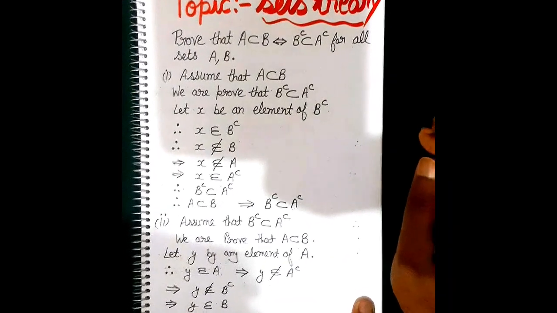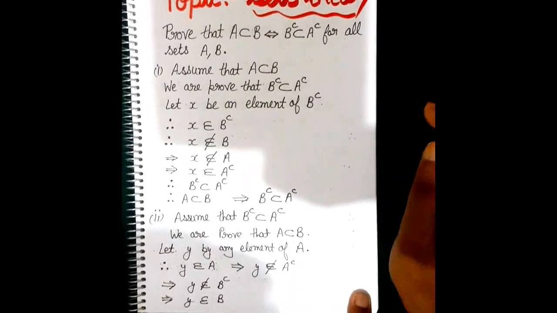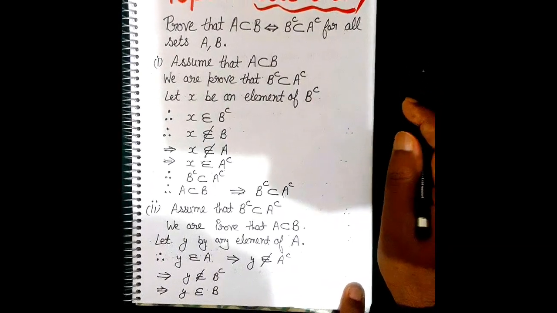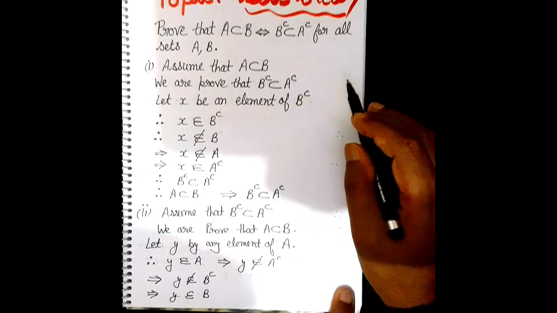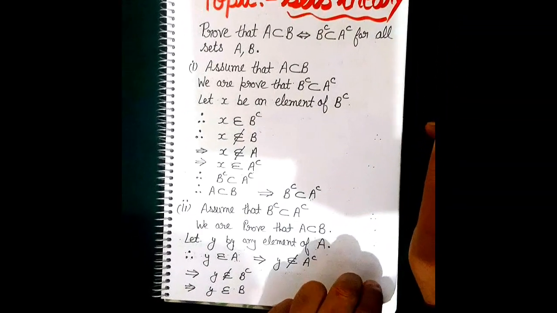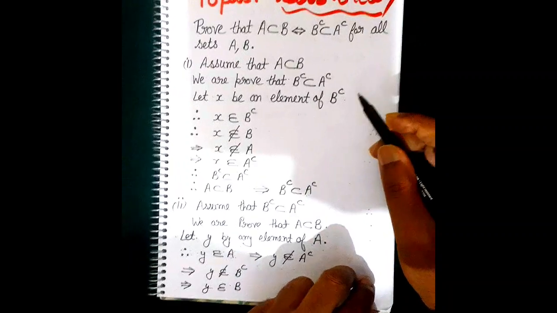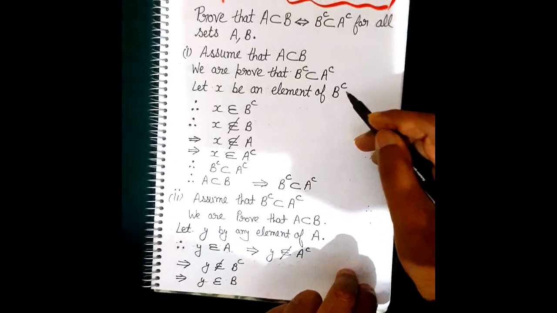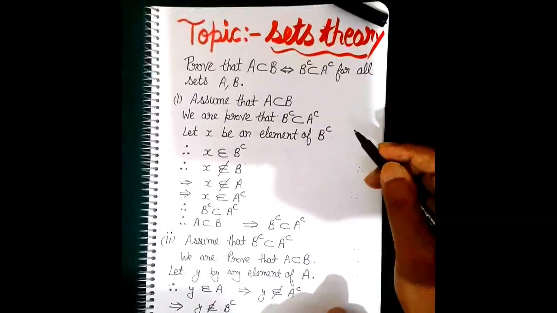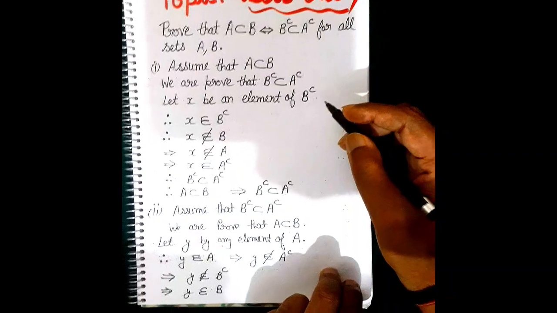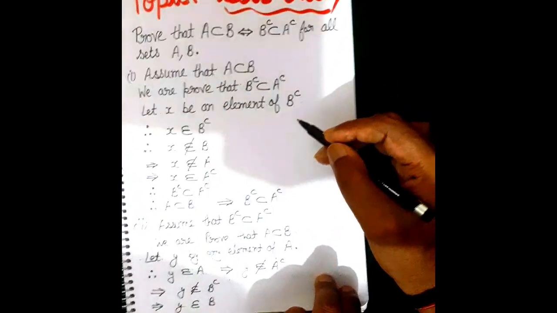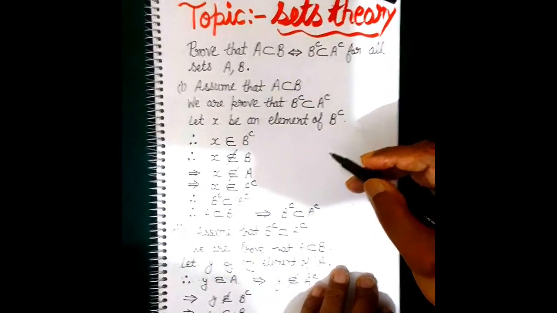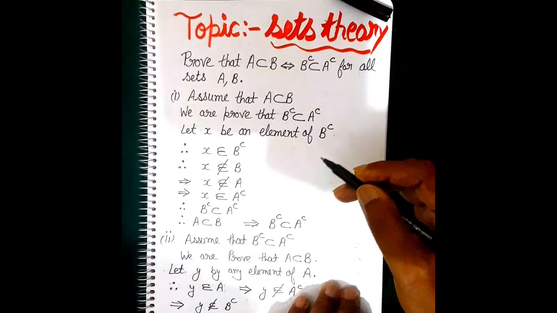So we have the first question: prove that A contained in B if and only if B's complement contained in A's complement, for all sets A and B. Assume that A is contained in B. We have to prove that B's complement is contained in A's complement. Let X be any element that belongs to B's complement. That means X does not belong to B. So X does not belong to A also, because in the start we said that A is contained in B.